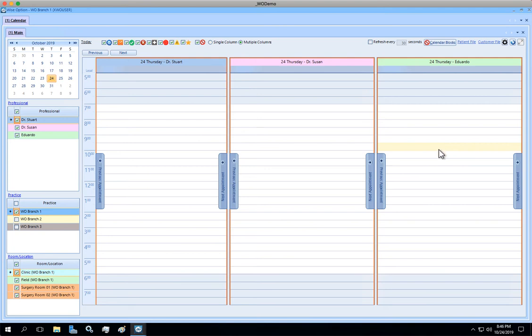So today you've learned how to customize the color for professionals in the calendar for WISE option.